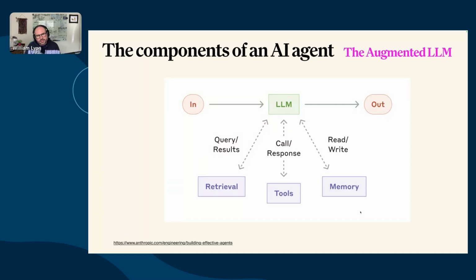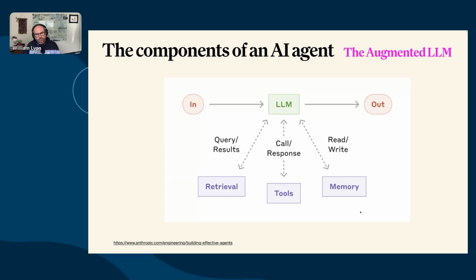But really, I think there's this important concept at the heart of this idea of an agent, which is the augmented LLM, right? So an LLM just has data knowledge that it was trained on. Of course, we need to bring more recent, more relevant, maybe private enterprise data to the LLM.